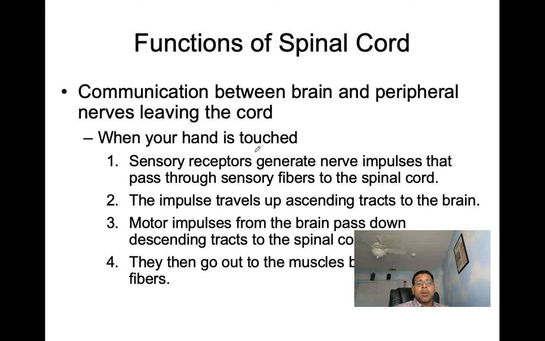Okay, the sensory receptors in the hand were touched. Okay, this is a spider. Well, then the motor response obviously is going to be, wait, hold on, let me get my hand out of there. We were touching a nice, cute puppy dog. The response is going to be, okay, let's keep on touching the cute little puppy dog. So the impulse is going to travel up the ascending tracts of the brain, then the brain's going to interpret that information. And then we're going to have motor impulses from the brain pass down the descending tracts to the spinal cord. And they then go out to the muscles by way of motor fibers, saying, oh, get your hand out of there. Or, oh, that's so cute, keep touching it, in the example I gave.